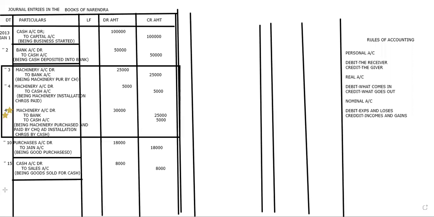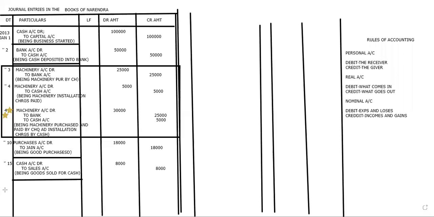C for capital, C for credit. So drawings, debit side. Capital, credit side. Purchases, debit side. Sales, credit side. Is it okay now?